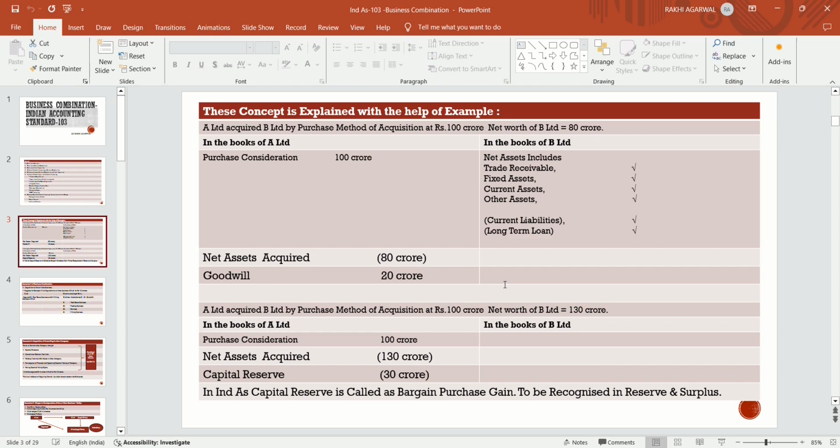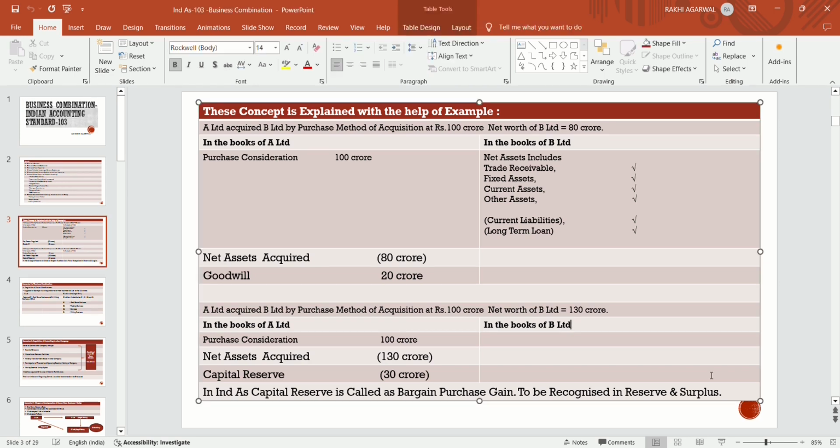Here A Limited is going to pay 100 crores and receive assets of 80 crores. So they are paying extra of 20 crores, and that 20 crores is treated as goodwill. If they are paying less, suppose they pay 70 crores and acquire assets of 80 crores, then that differential is treated as capital reserve, not goodwill. Because they are acquiring more assets and paying less in the form of purchase consideration, the differential amount is treated as capital reserve.